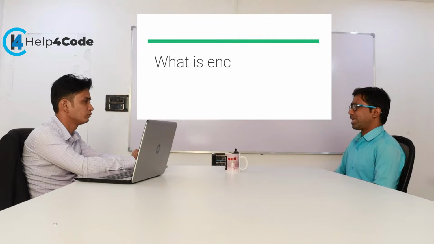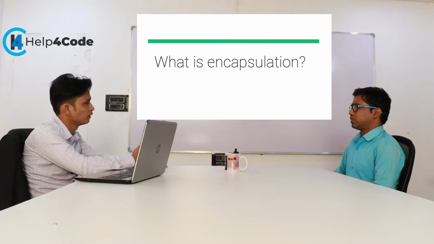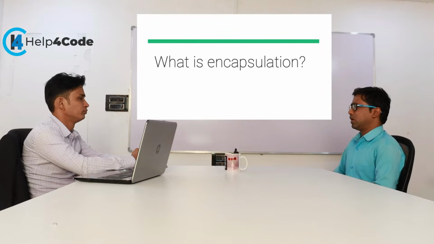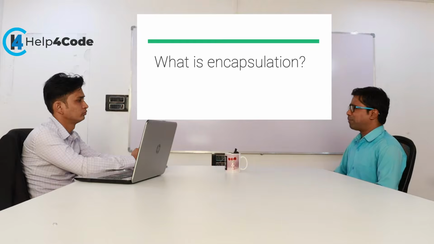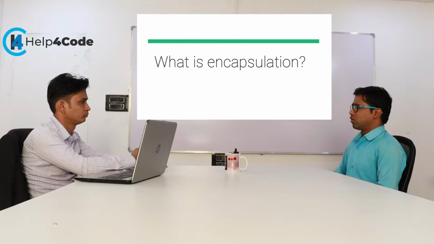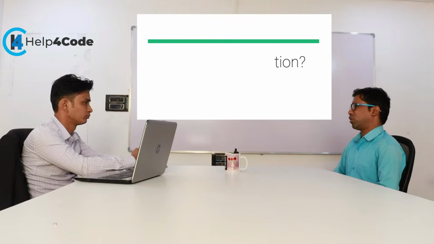Okay. What is encapsulation? Encapsulation means binding and grouping data into a single unit. Class is the best example of encapsulation. It binds data members and functions together. Can you give me a real life example of encapsulation? Yes, for example, suppose we have a capsule. What is the capsule doing? The capsule is wrapping the data into a single unit to provide flexibility and protection. The same happens in a class. What does a class do? It binds data members and their associated member functions and protects them by access specifiers like public, private and protected.